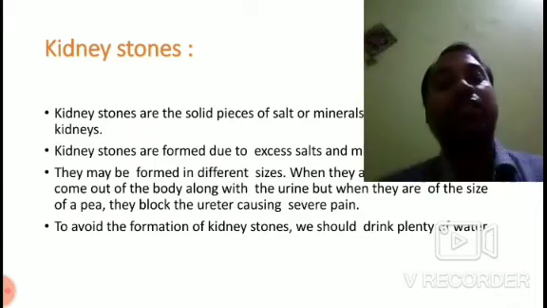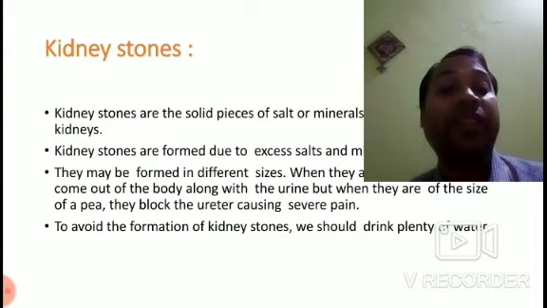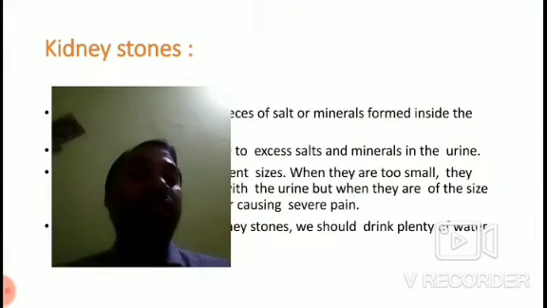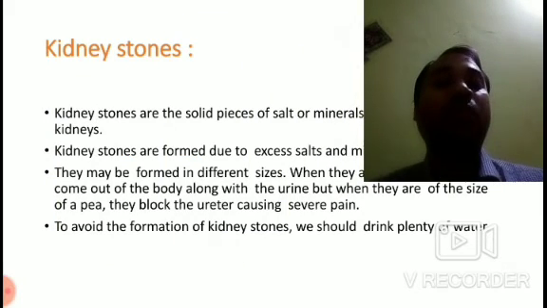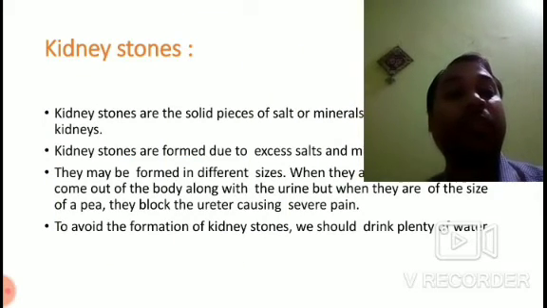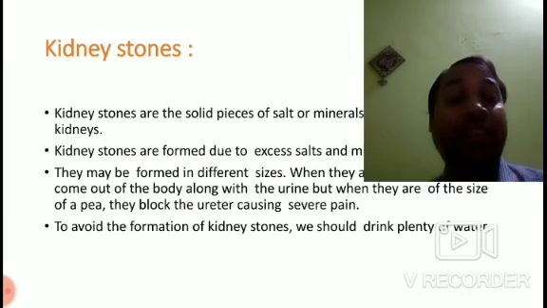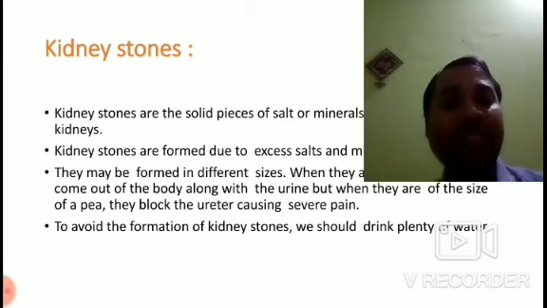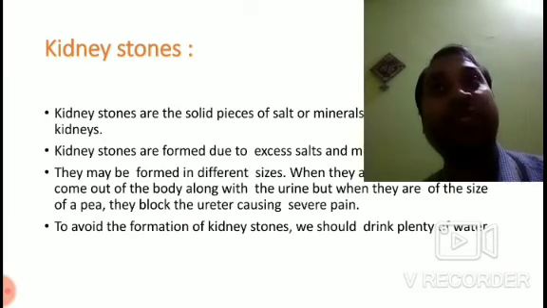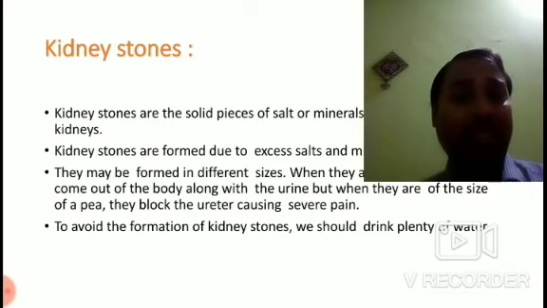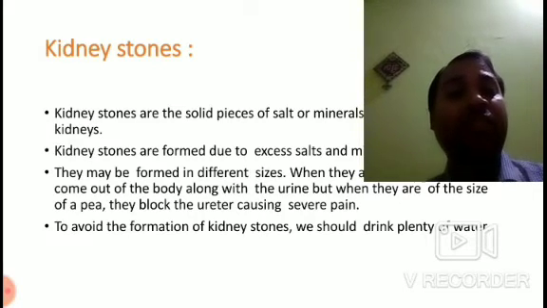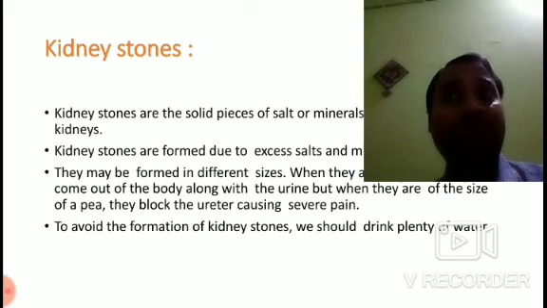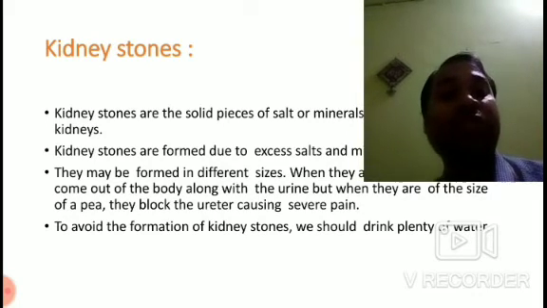Now, as I already told, they may be formed in different sizes. When they are too small, they come out of the body along with the urine. But when they are the size of a pea, they block the ureter, causing severe pain. So at times, the size of the kidney stones will be as big as a pea, and that bigger size can block your ureters.